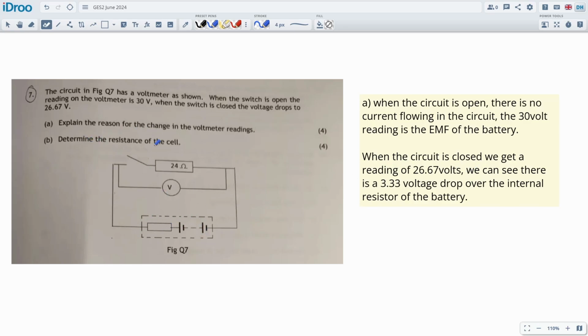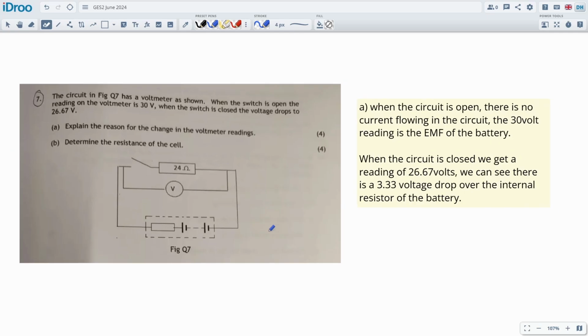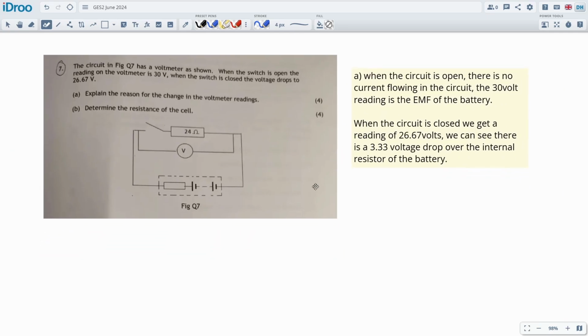Okay, determine the resistance of the cell. So I think that's okay for 4 marks. We could add a little bit more detail into it, but 2 sentences is fine. Usually we get 2 marks for a sentence. You've got to say one thing here and one thing here. So I said the obvious. It's obvious to me, it's obvious to you, but let's just make it obvious to everybody else.